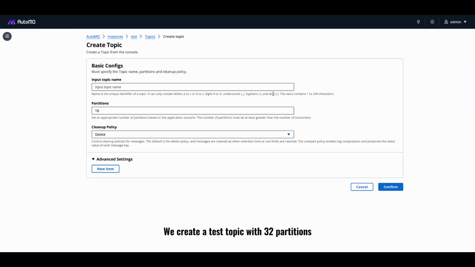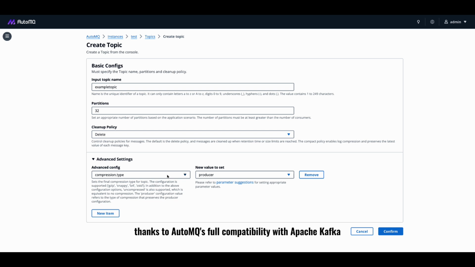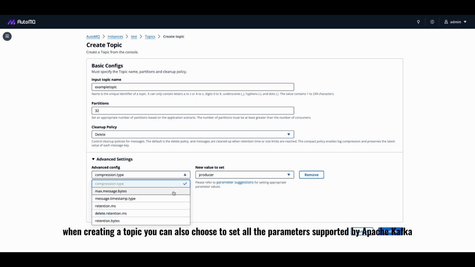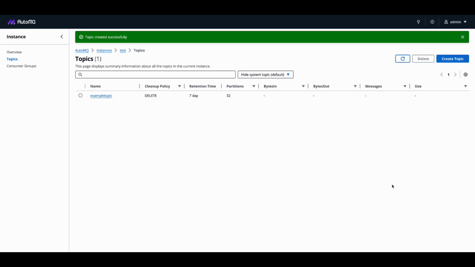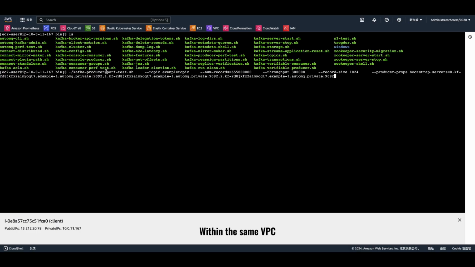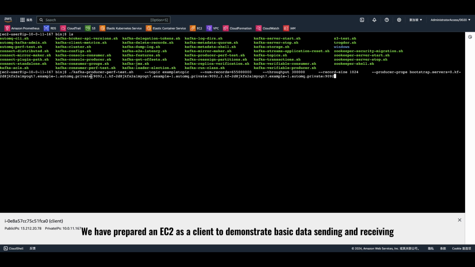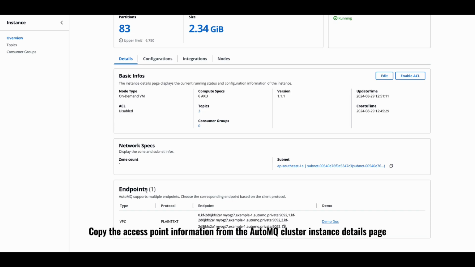On the console, we create a test topic with 32 partitions, thanks to AutoMQ's full compatibility with Apache Kafka. When creating a topic, you can also choose to set all the parameters supported by Apache Kafka. Within the same VPC, we have prepared an EC2 as a client to demonstrate basic data sending and receiving. Copy the access point information from the AutoMQ cluster instance details page.